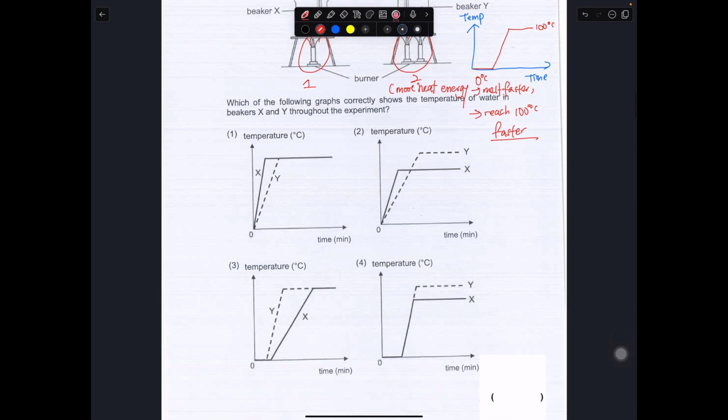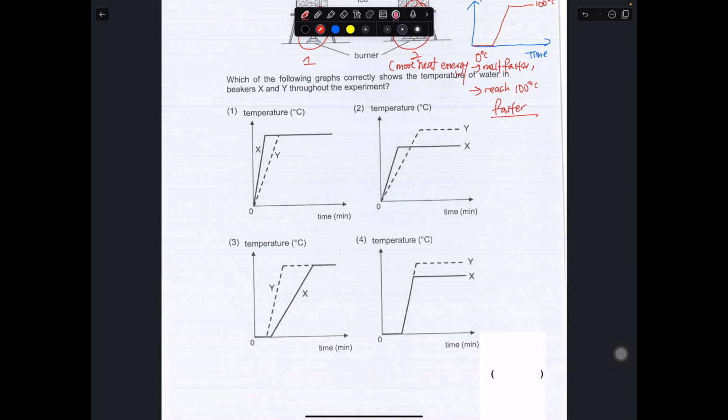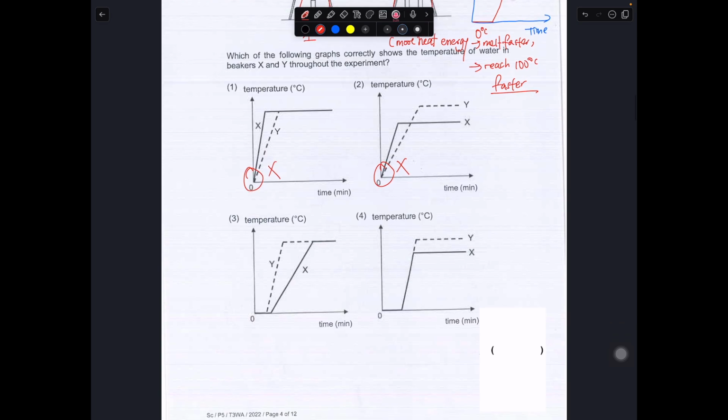If you take a look over here, the melting point must have continued for some time. The temperature will not straight away rise. So this is wrong, this is wrong. So we only have 3 and 4 left.